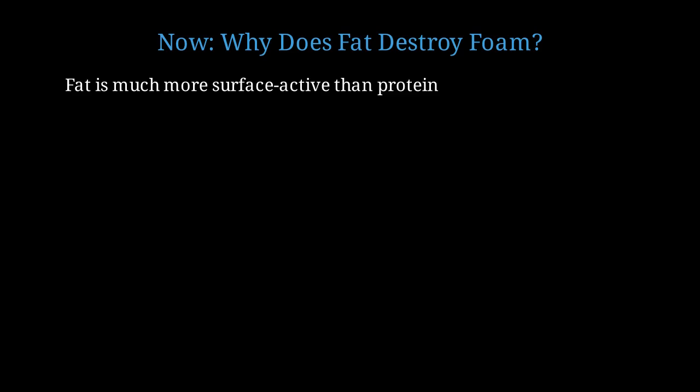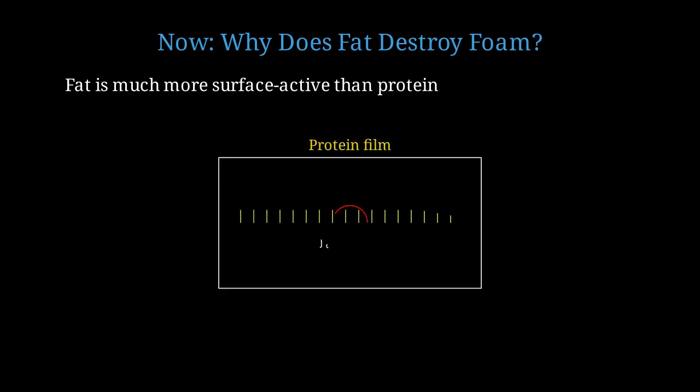Now we arrive at the central question. Why does even a tiny amount of fat cause catastrophic foam collapse? This is fascinating physics. Fat molecules, particularly lipids and triglycerides, are extremely surface active. They adsorb to air-water interfaces much more readily than proteins. When a fat droplet contacts the protein film, it spreads rapidly across the interface. Fat molecules displace proteins because they lower surface tension even more.